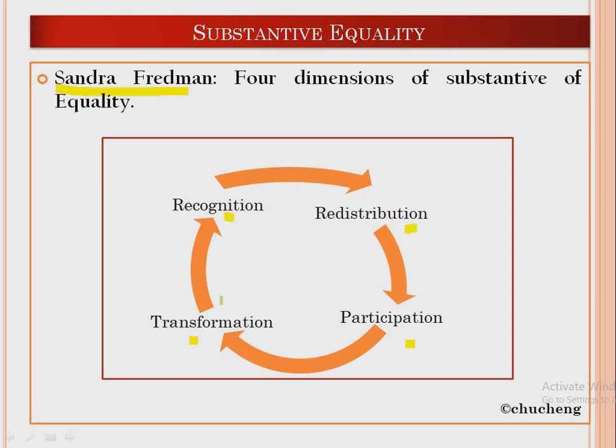She said that unless and until we achieve all these 4 dimensions, we would never ensure substantive equality. So substantive equality is by and large related with these 4 dimensions of equality. Let us discuss them. What are these 4 dimensions?